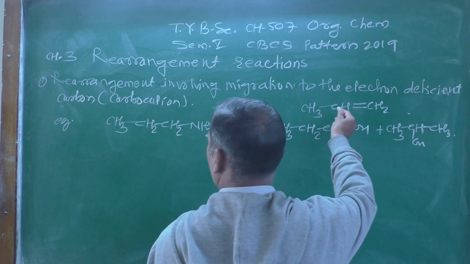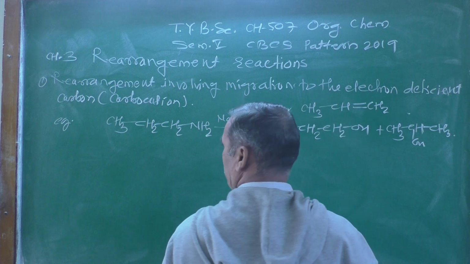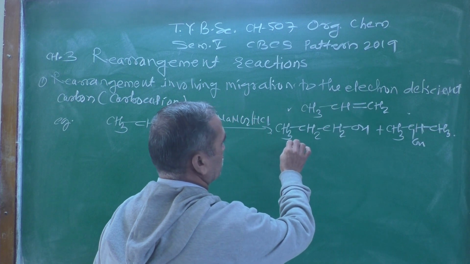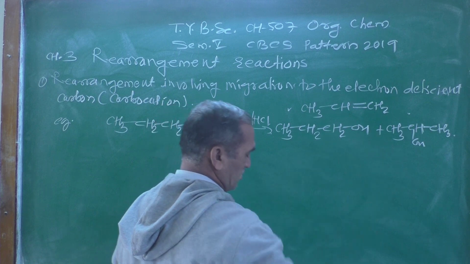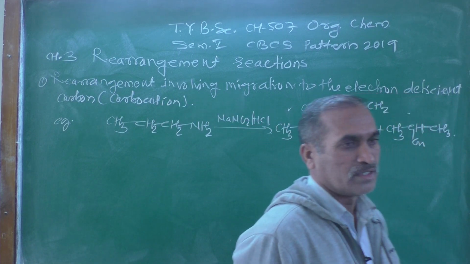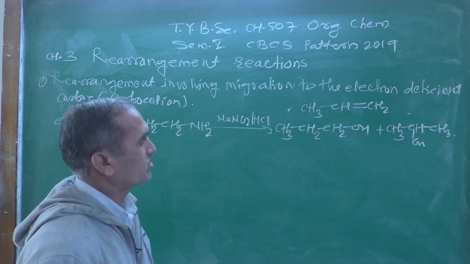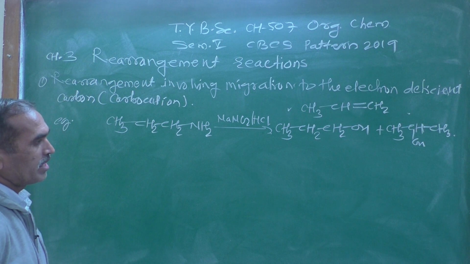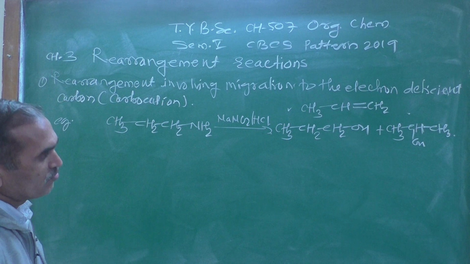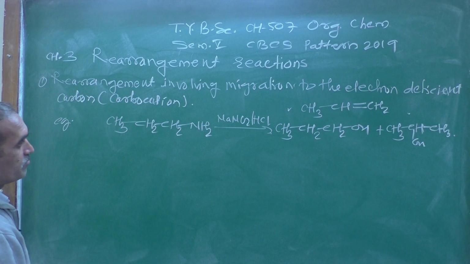You may get propene, then 1-propanol, and third 2-propanol. Such different products are obtained. Let us see how we get these products.